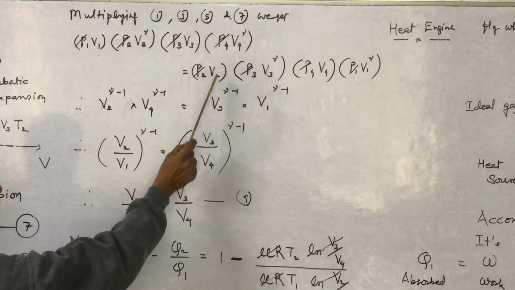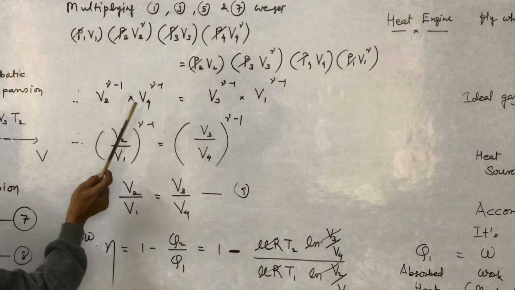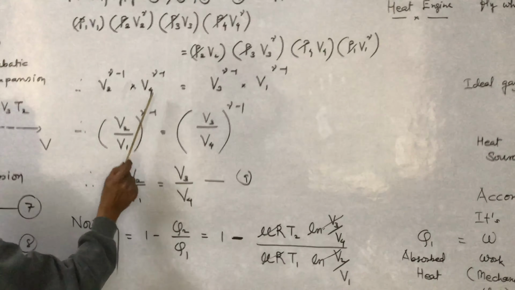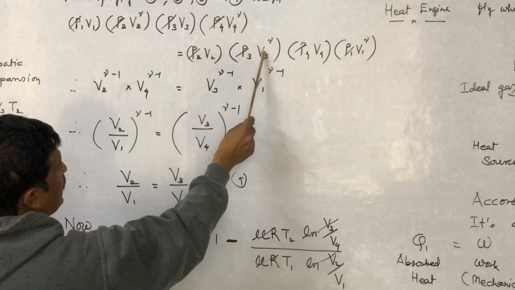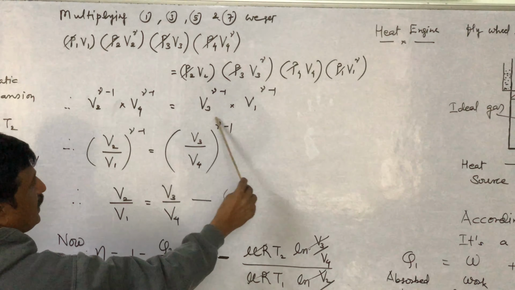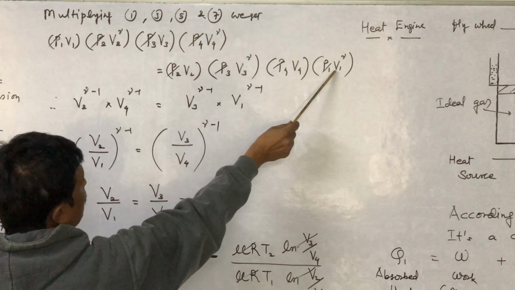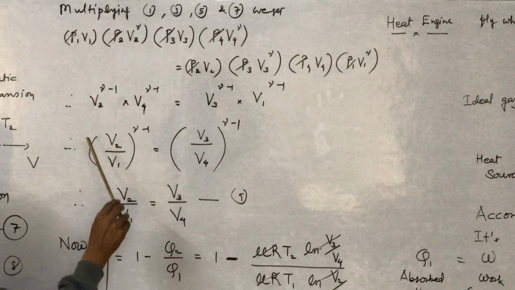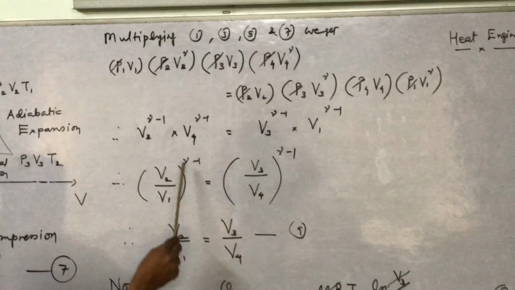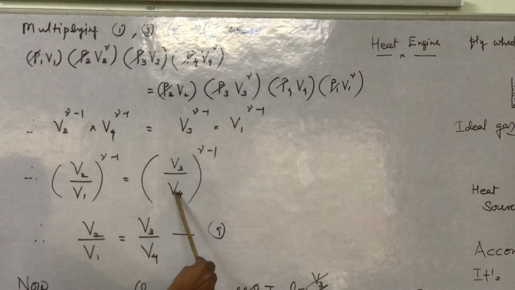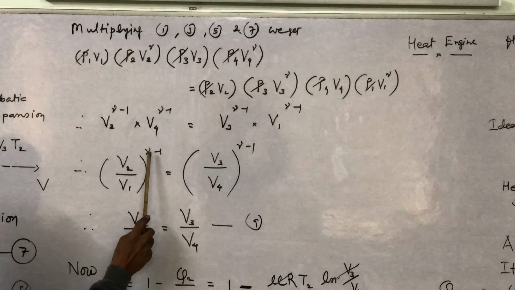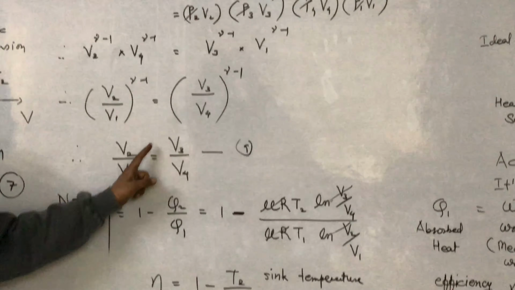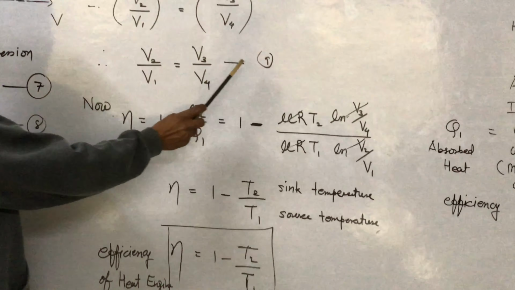Here V2 raised to gamma, here V2, so V2 raised to gamma minus 1. This is V4 raised to gamma, this is V4, so V4 raised to gamma minus 1. Here V3 raised to gamma, this is V3, so V3 raised to gamma minus 1. Here V1 raised to gamma, this is V1, so V1 raised to gamma minus 1. Readjusting the terms, V2 by V1 raised to gamma minus 1 equals V3 by V4 raised to gamma minus 1. So the power is the same, so the base must be the same. So V2 by V1 equals V3 by V4, result number 9.